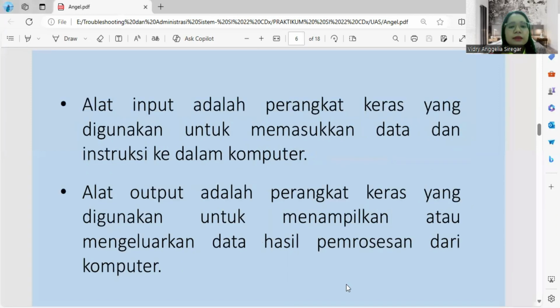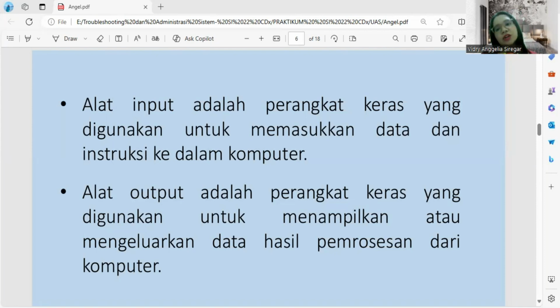Okay, next is input device. Input device are hardware device used to enter data and instruction into a computer. Example, keyboard, for entering text and command. Mouse, for controlling the cursor and selecting objects. Scanner, for scanning physical document into digital form. And microphone,